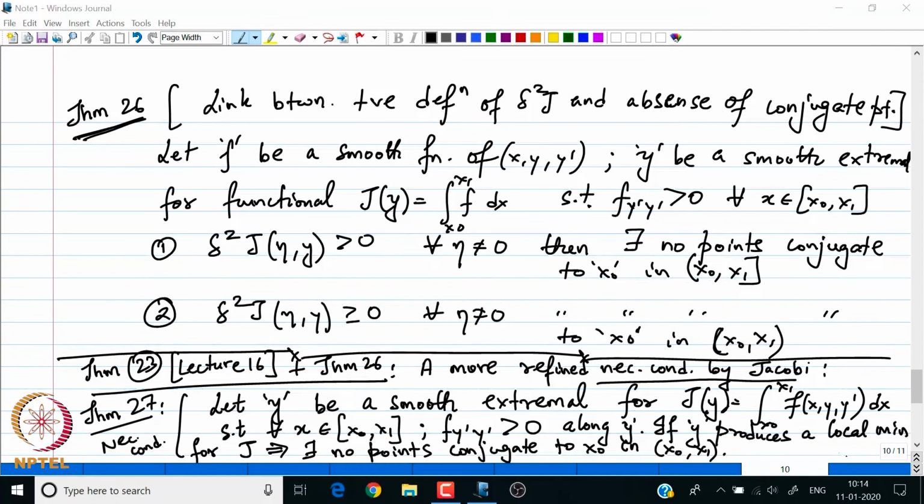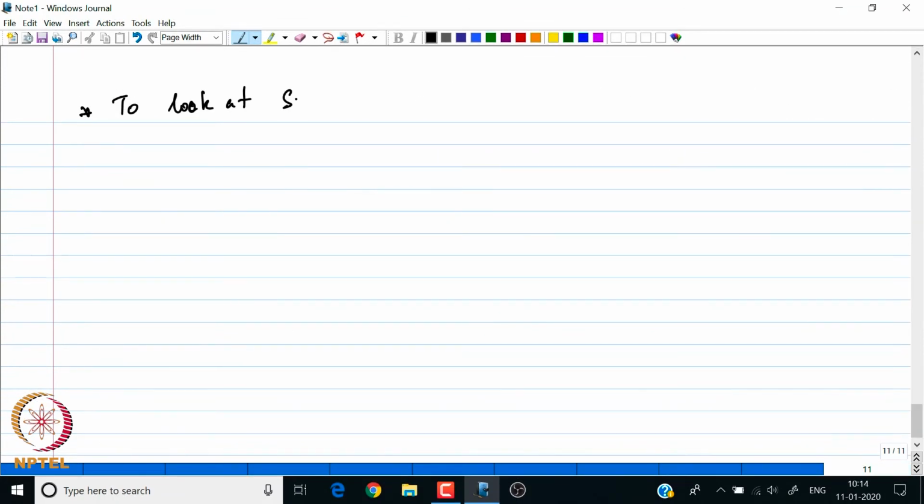So, to look at the sufficient condition, we now look at the norm of the function space. We have to define the norm, right. So, the sufficiency is not clear right now. It is not clear because we have not described the function norm, right. So, let us define the function norm.